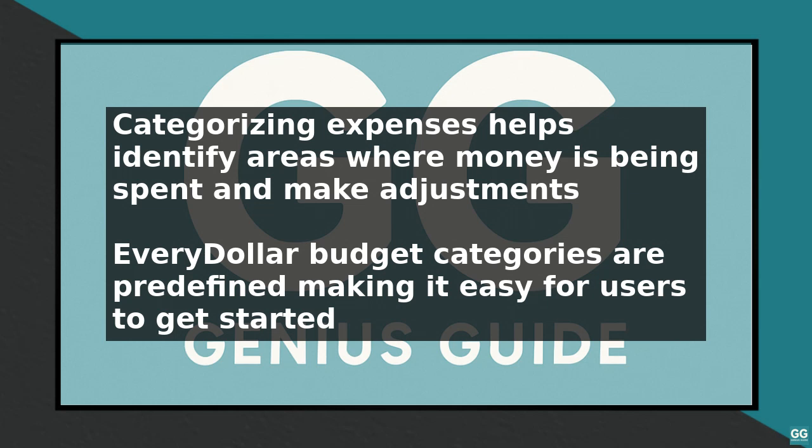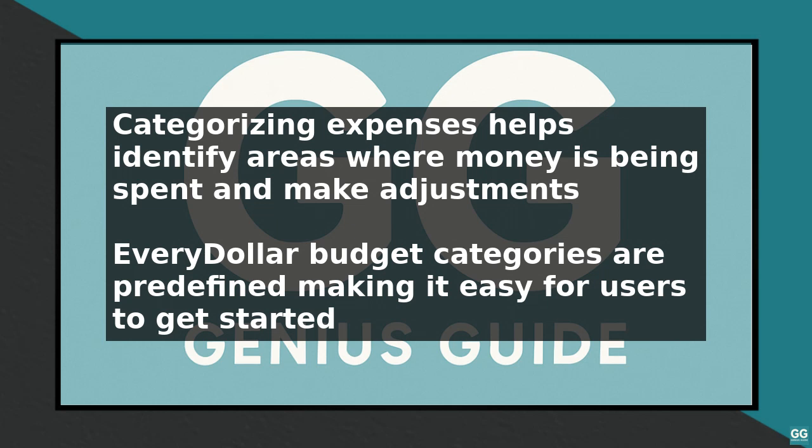Next, users need to allocate their income into the different budget categories, such as housing, transportation, food, and entertainment. Each budget category has its own set of subcategories, allowing users to further break down their expenses. For example, the housing category may include subcategories such as rent or mortgage, utilities, and maintenance. This level of detail helps users to understand exactly where their money is going and make informed decisions about their spending.